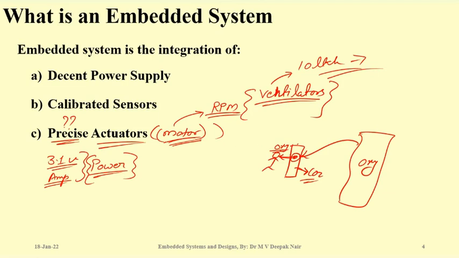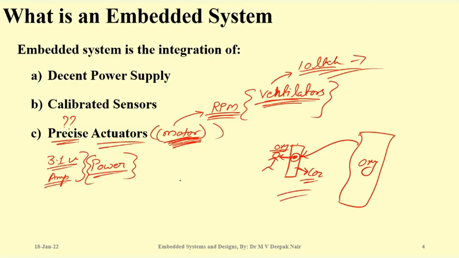So now can you imagine how a small motor started its journey from a motor to a ventilator, and its price rose from a few thousand rupees to lakhs and lakhs of rupees. The rest of the electronic stuff can be designed by anyone. But this part, that means controlling the motor for different kinds of patients. Otherwise, what will happen? You will be designing a ventilator, but it will actually be a killing machine. Now you see why we need precise actuators. This is one example where you can kill a person.